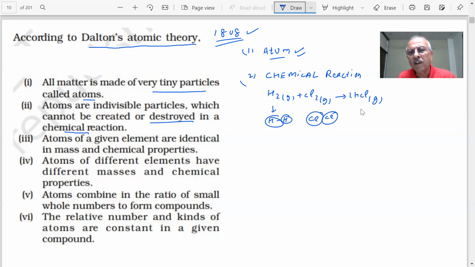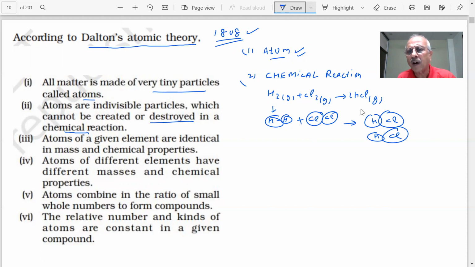Now, what has happened here in HCl? There is a hydrogen atom and there is a chlorine atom. And how many are there? 1 and 2. So interesting that the atoms are still there in HCl. Are they not there? They are there. Hydrogen atom is there. Here also you have hydrogen.